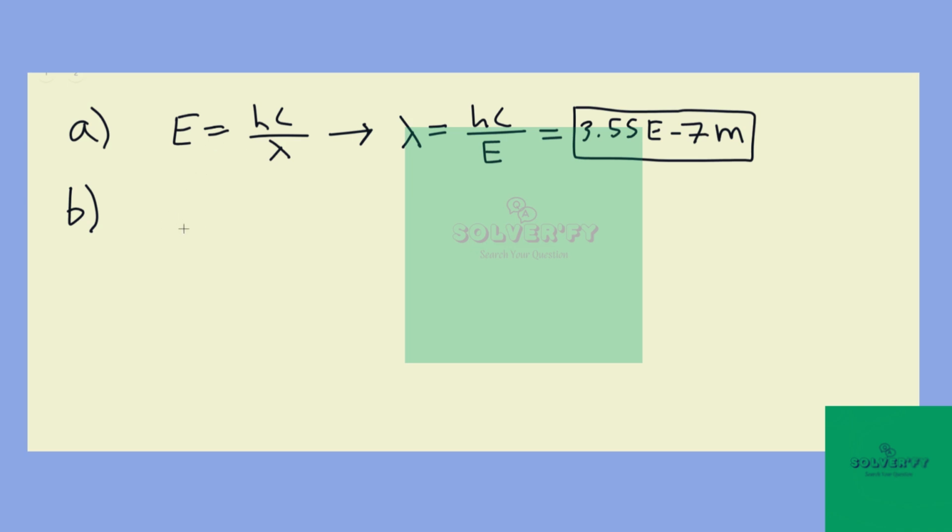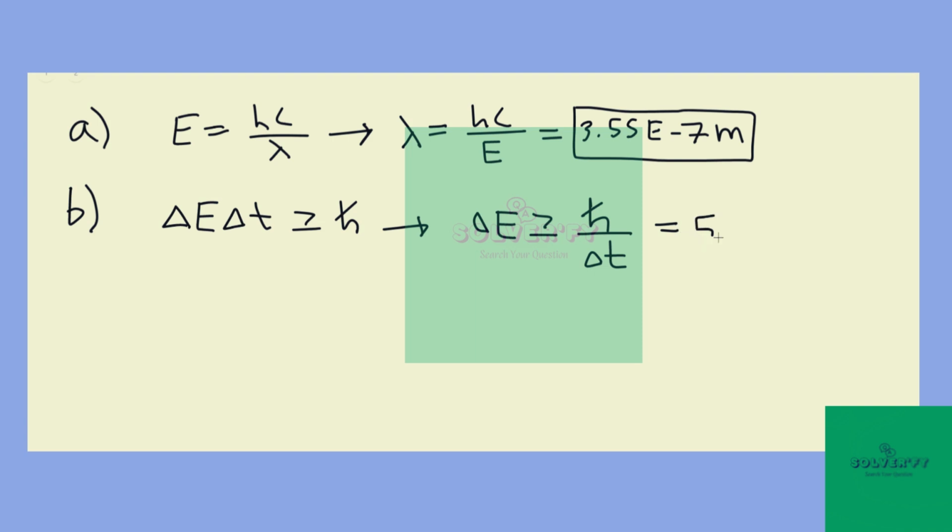Now for the uncertainty in energy, we can use the uncertainty principle, delta E delta t greater than or equal to h bar. We know delta t, so we can find delta E straightforwardly as h bar over delta t, which will come out to be 5.27 times 10 to the negative 29.